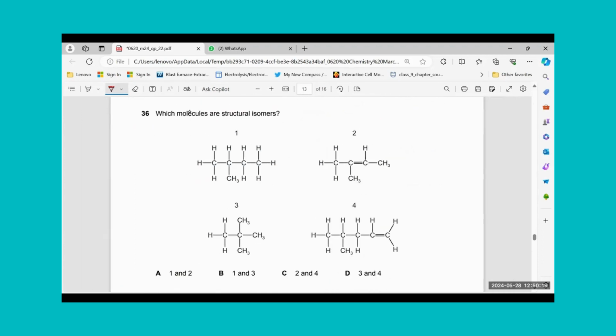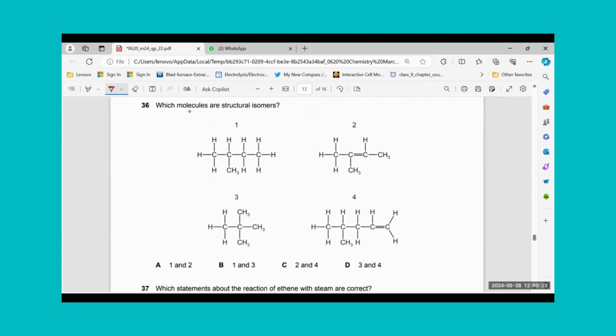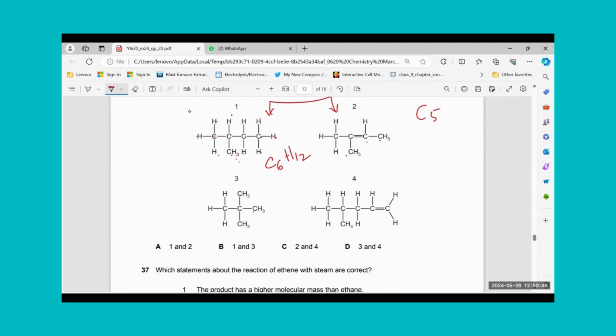MCQ number 36. Which molecules are structural isomers? Okay. 1 has 1, 2, 3, 4, 5 carbons. And 1, 2, 3, 4, 5, 6, 7, 8, 9, 10, 11, 12 hydrogens. C6H12. Now I will see how many carbons are here. 1, 2, 3, 4, 5. C5. So these two are not structural isomers. Okay. Now 1, 2, 3, 1, 2, 3, 4, 5. Again, this is not the isomer of 1, but these two can be the isomers.